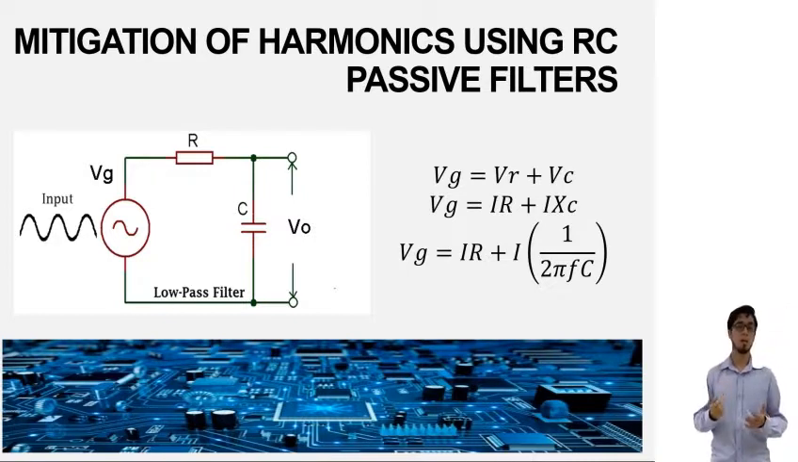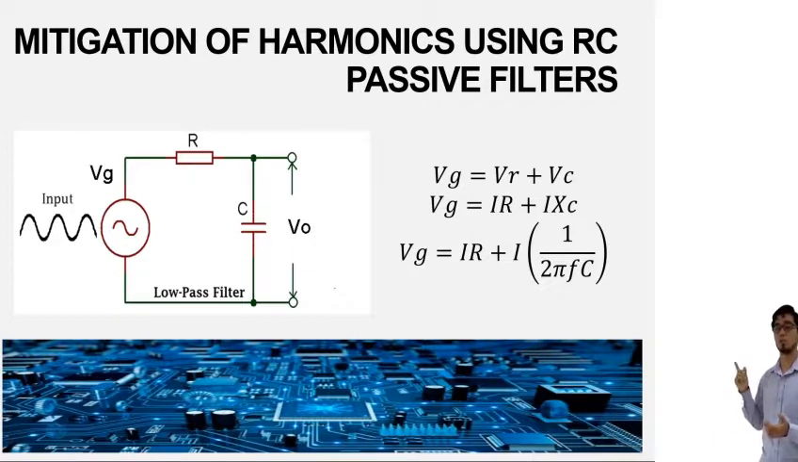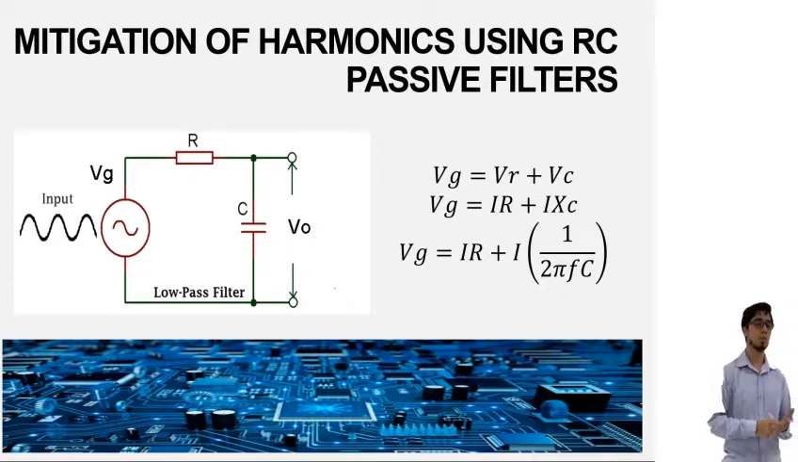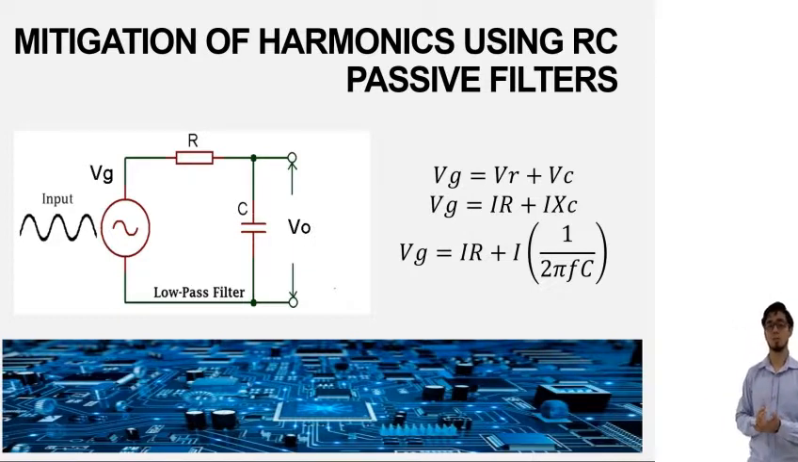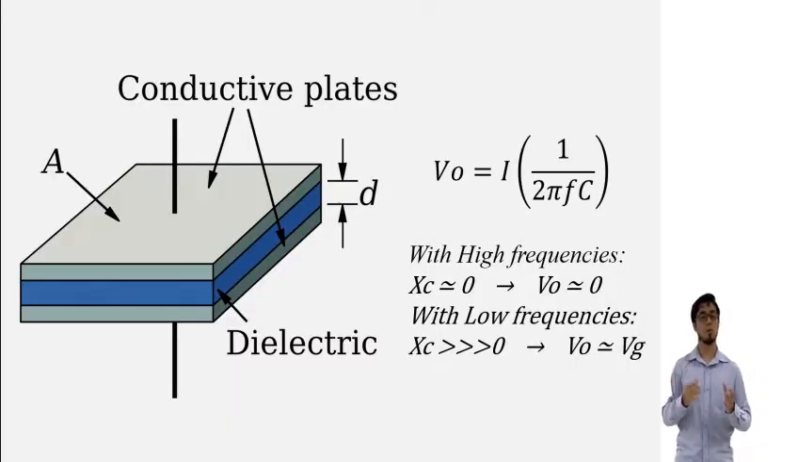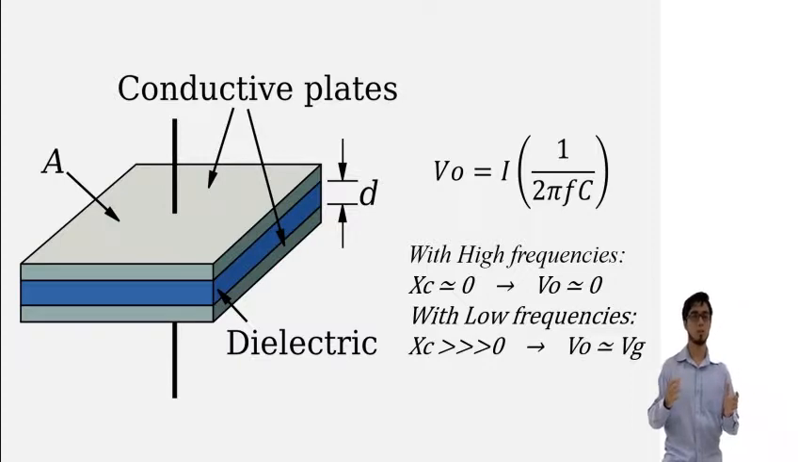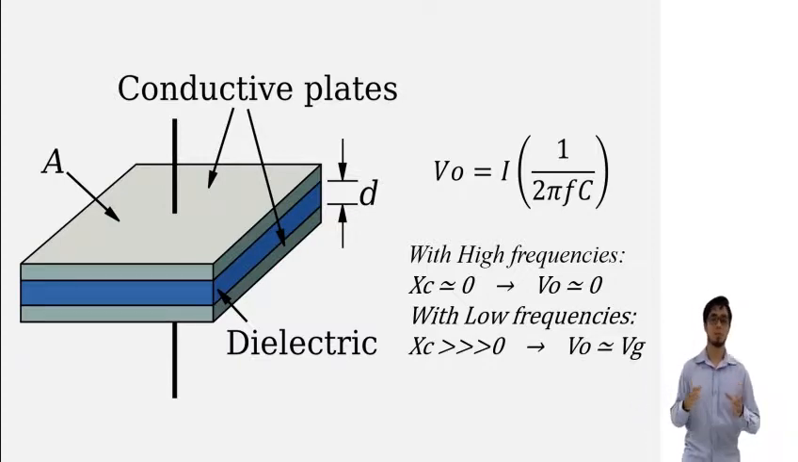Now, if we analyze this circuit using Kirchhoff's law, we obtain that the voltage of the source is the same as the voltage of the resistor plus the voltage of the capacitor, where the voltage of the capacitor is our voltage of interest. Now, let's focus on this part. The voltage of the capacitor is directly proportional to the capacitive reactance, which is inversely proportional to the frequency.